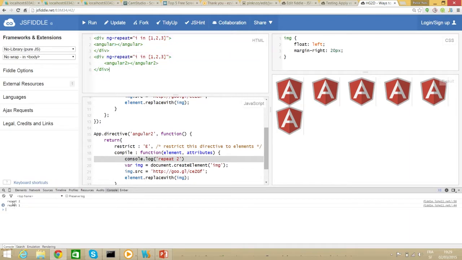We see that the repeat 2 function is called only once, so it's much less work, and the render one is called 3 times. So it's worth it to put DOM manipulation, which is quite expensive, in the compile function. And on the compile, you have access to the attributes, so you can still have an attribute here, even if you don't have a scope.